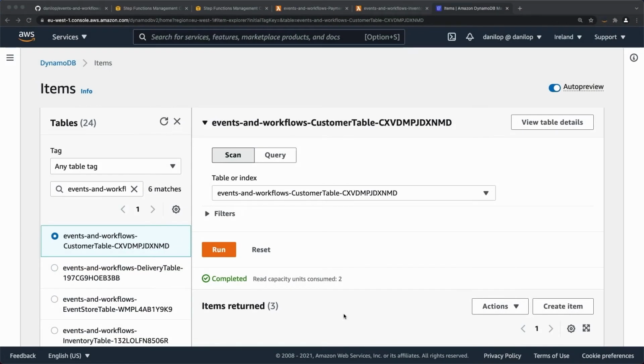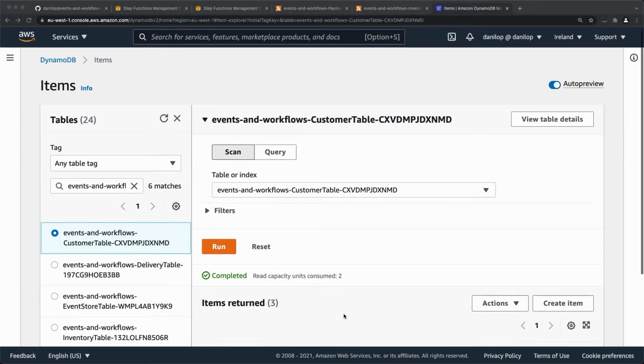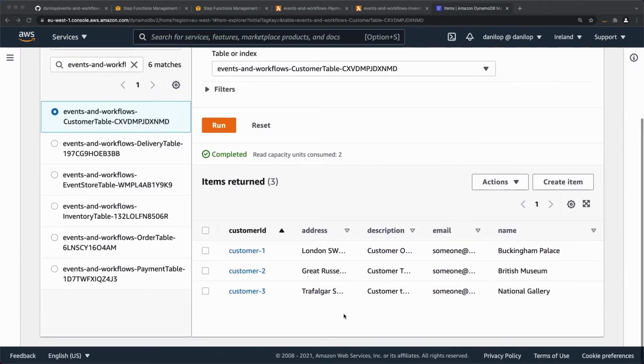In the DynamoDB console, I have all the tables of my microservices. I used a table for each microservice, so I didn't use a single table design, but this doesn't change the result of this discussion. So, for example, I have a customer table where I have 3 sample customers. There's also their address so that we can estimate the delivery cost.